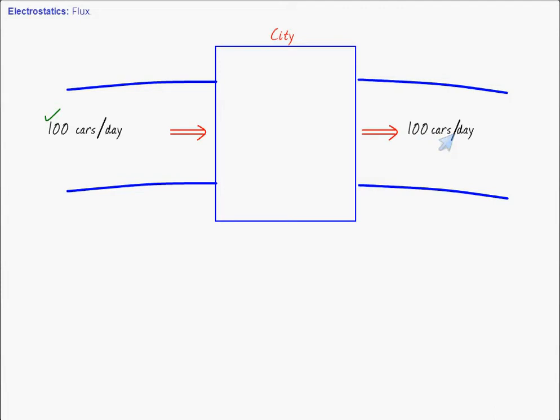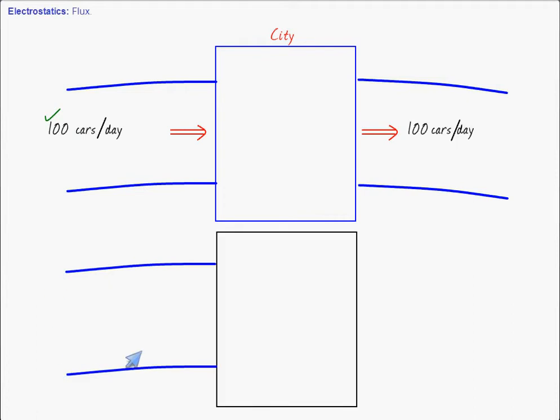Now suppose in the same city, again the same rule: you can't park the car here. Any car which is coming from outside should not be parked in the city. Now let's say these 100 cars are coming per day, and let's say there is a factory.